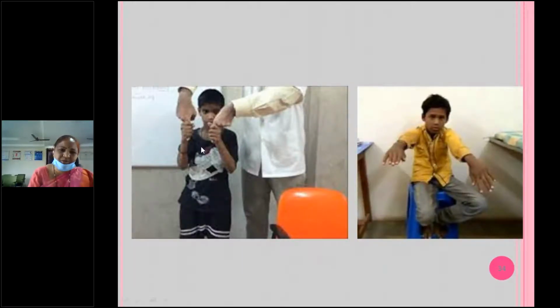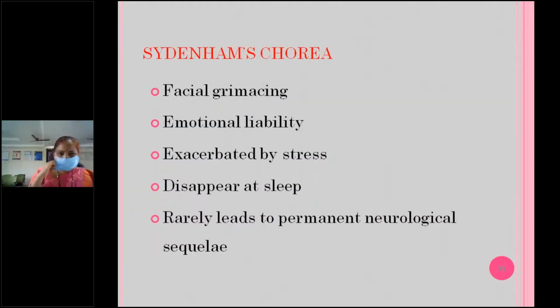So here, this is the picture of the milkmaid grip. You can see, if you put your fingers in the child's palm, he will squeeze your fingers like a milkmaid. This is pronation.